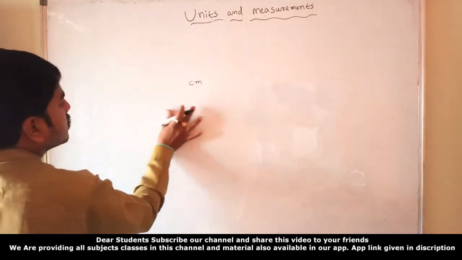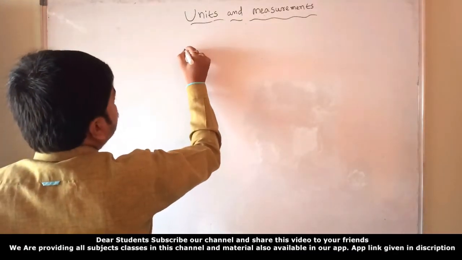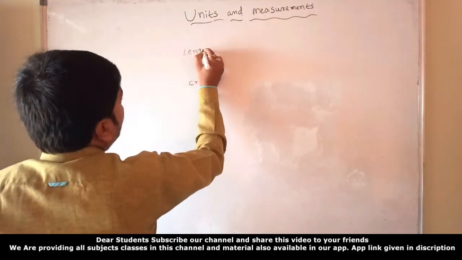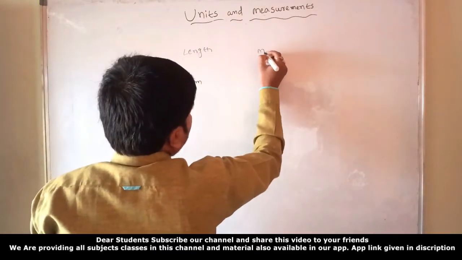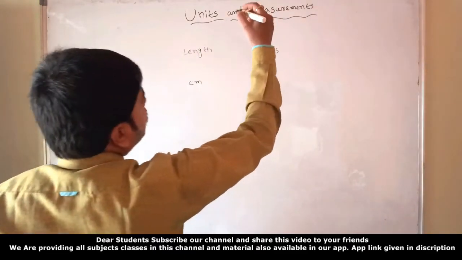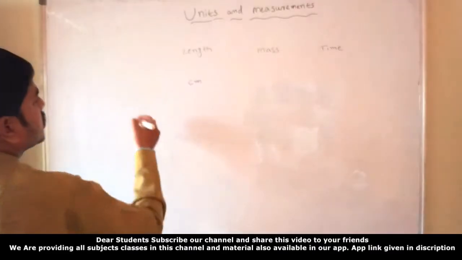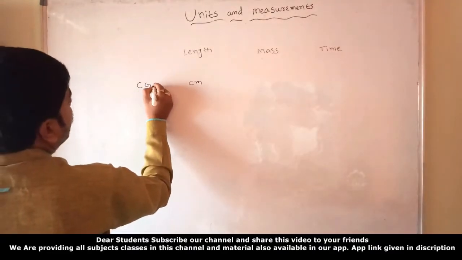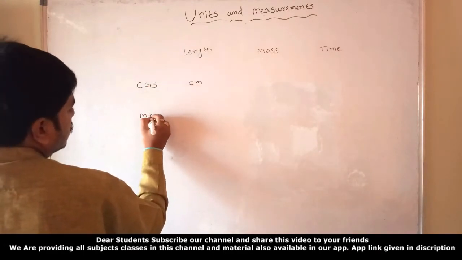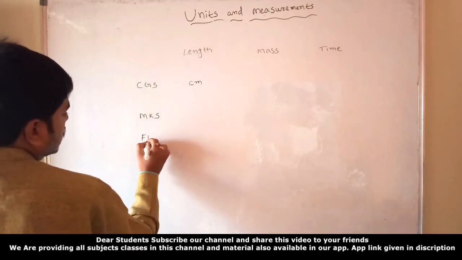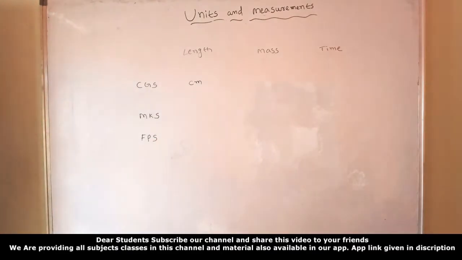Now we can easily represent the CGS system, MKS system, and FPS system. Yes, these three systems are there.